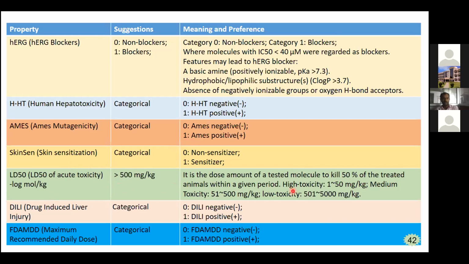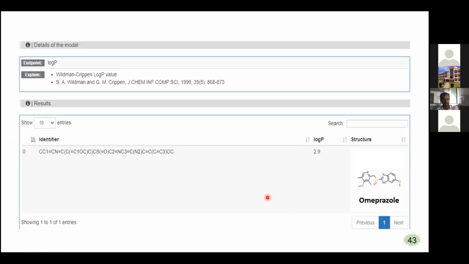period. So high toxicity if it is 1 to 50 mg per kg, and medium toxicity is between 51 to 500. So 501 to 5000 is indicating the low toxicity. And drug induced liver injury is also categorized, 0 indicating negative, 1 indicating positive. And maximum recommended daily dose is categorized, 0 indicating negative and 1 indicating positive.